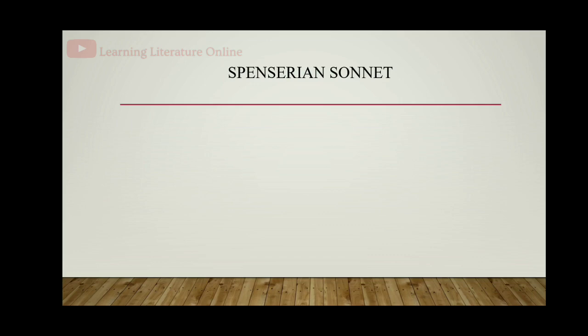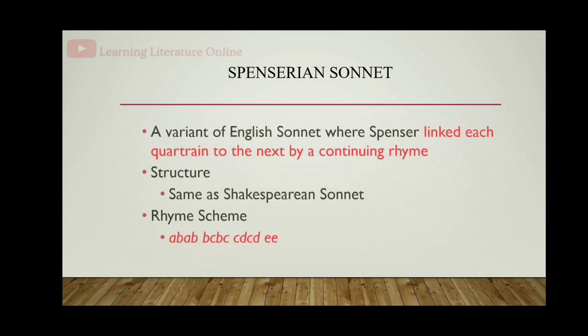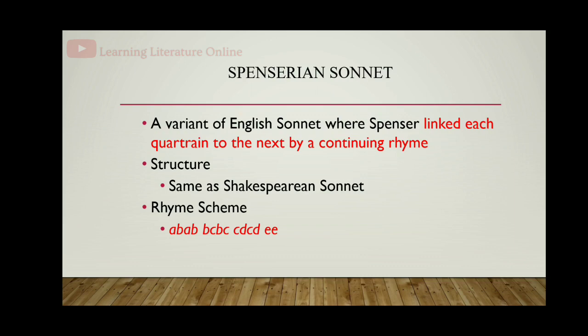Another variant of the English sonnet is the Spenserian sonnet. It is a variant of the English sonnet where Spenser linked each quatrain to the next by a continuing rhyme scheme. The structure of the Spenserian sonnet is the same as that of the Shakespearean sonnet. It will be divided into 3 quatrains and 1 couplet.